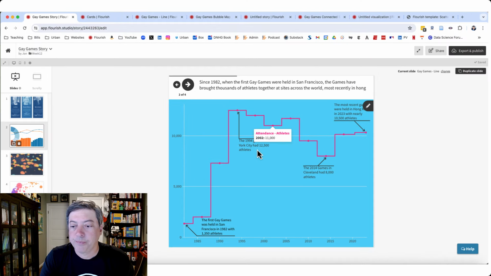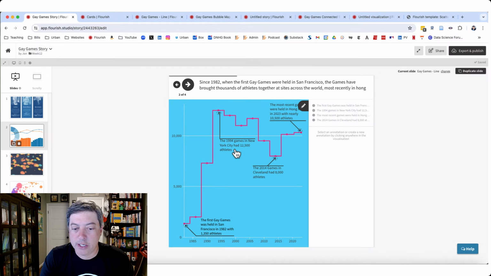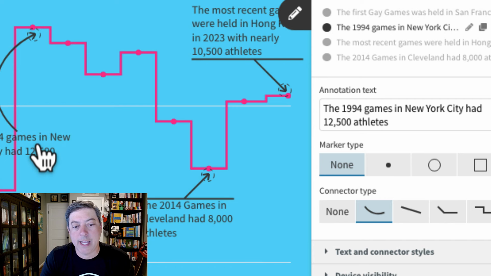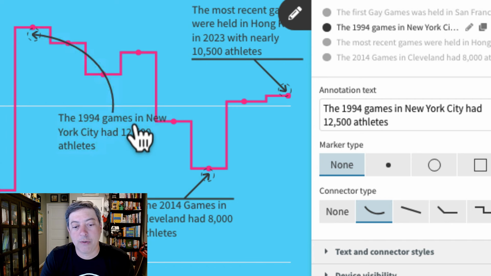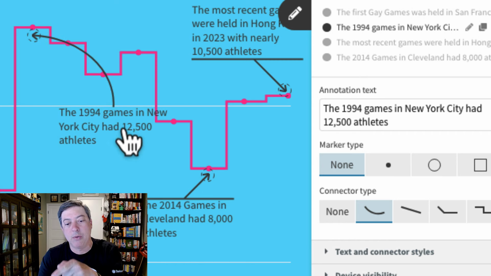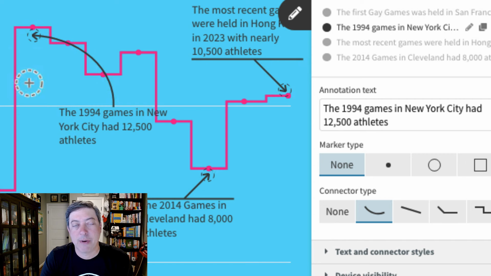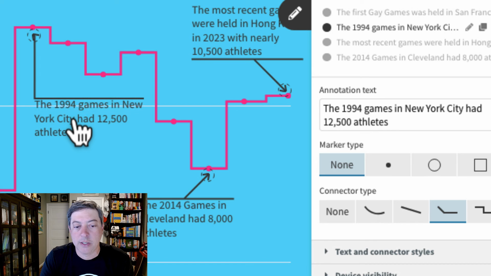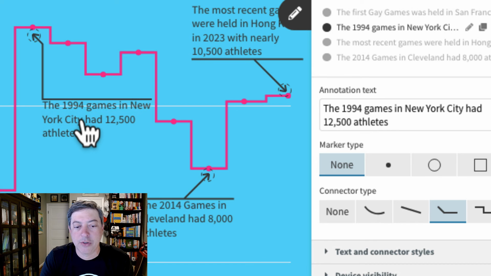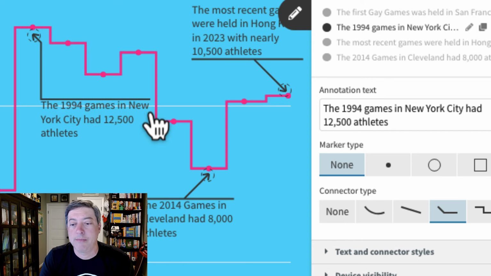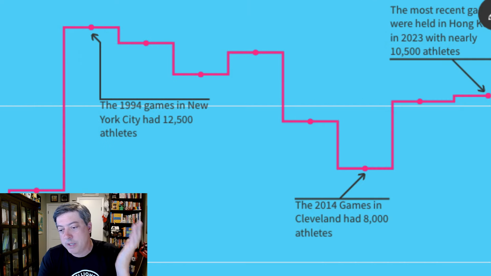As you can see, if I go back and change, let's say the New York one here. If I change that to a curved arrow, see how it was over the line? I can't quite get it to curve the opposite way to point right this direction. So I went to this one I thought was kind of nice. I didn't change the color. And I also have a little bit of trouble getting that arrow. I just wanted to point straight up here. Couldn't quite get that. These are the things the tool doesn't let you do. It's fine. It's not the end of the world.